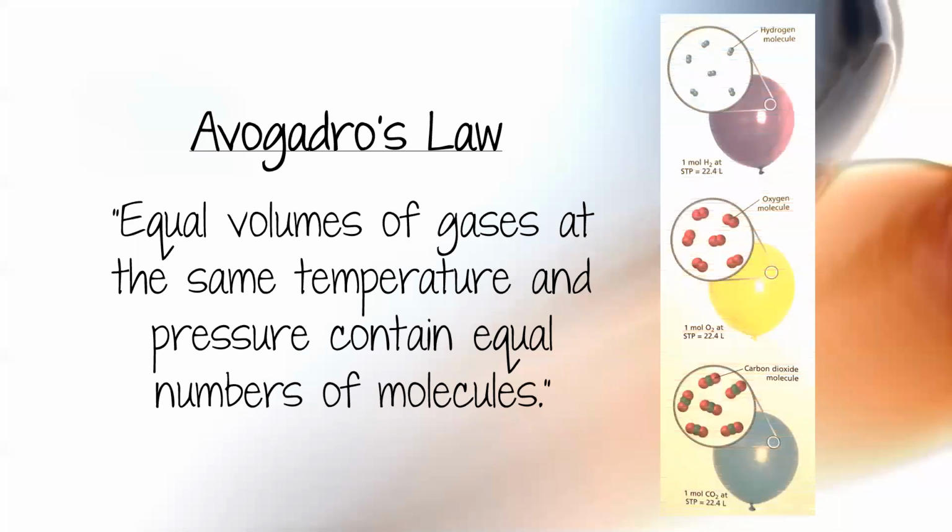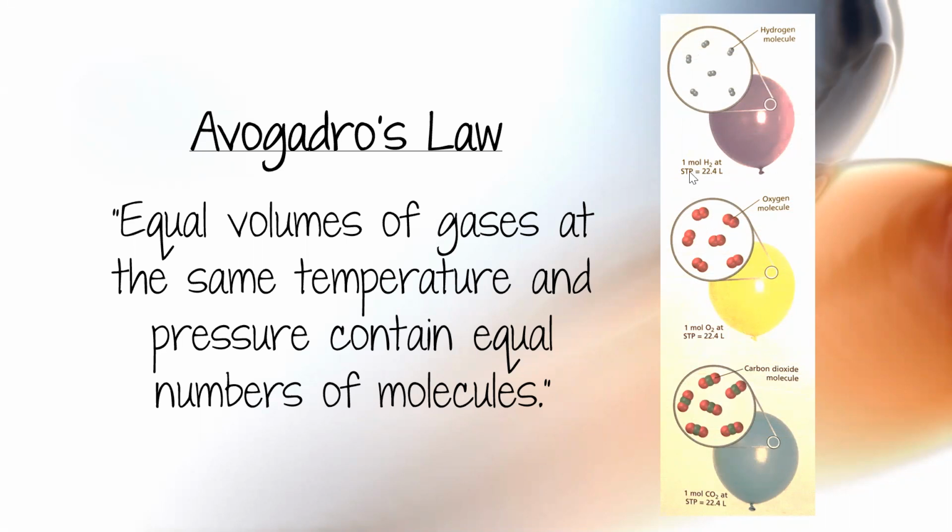So we first need to talk about Avogadro's law. His law basically says equal volumes of gases at the same temperature and pressure contain equal numbers of molecules. If you look at the image depicted here, you have hydrogen gas, oxygen gas, and carbon dioxide gas, and they're just representing what each molecule looks like.